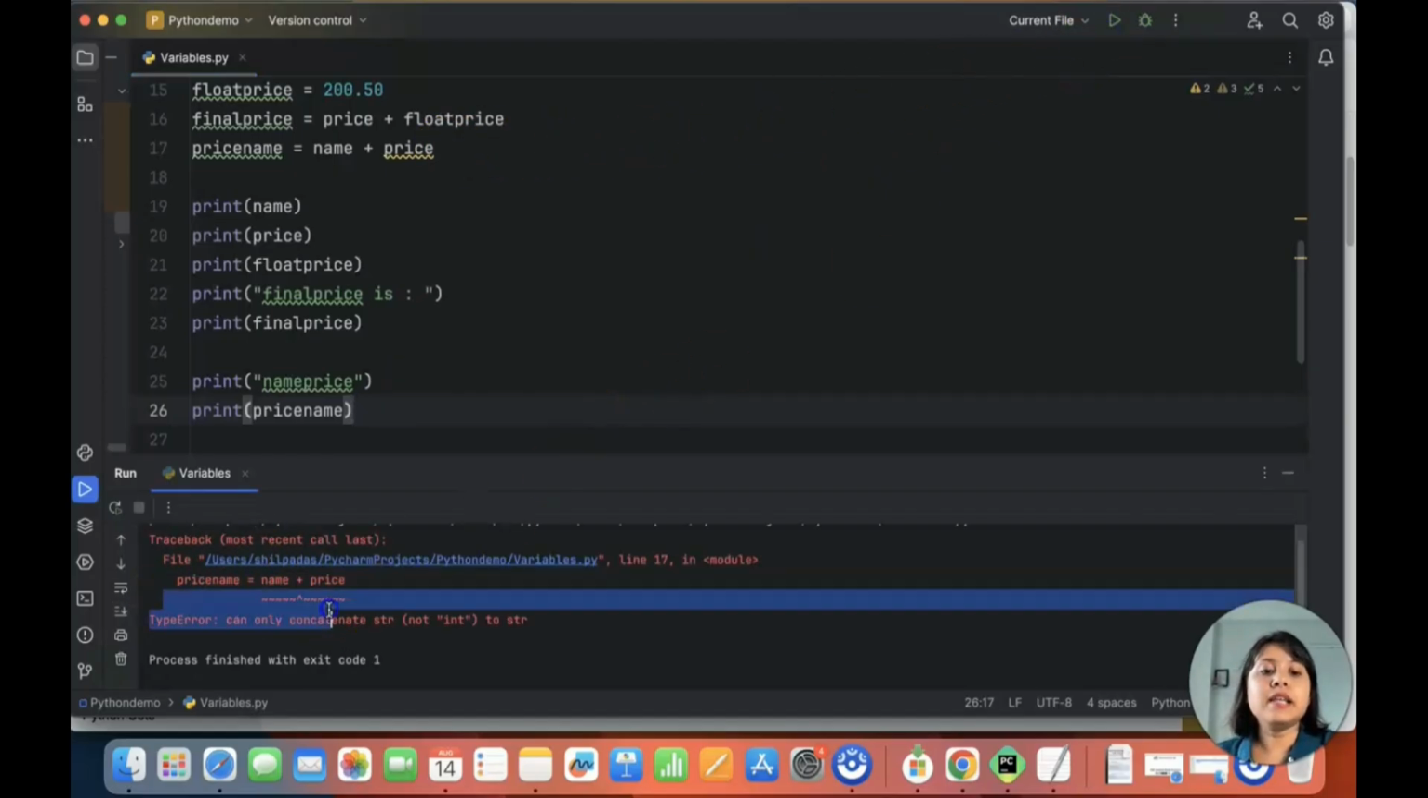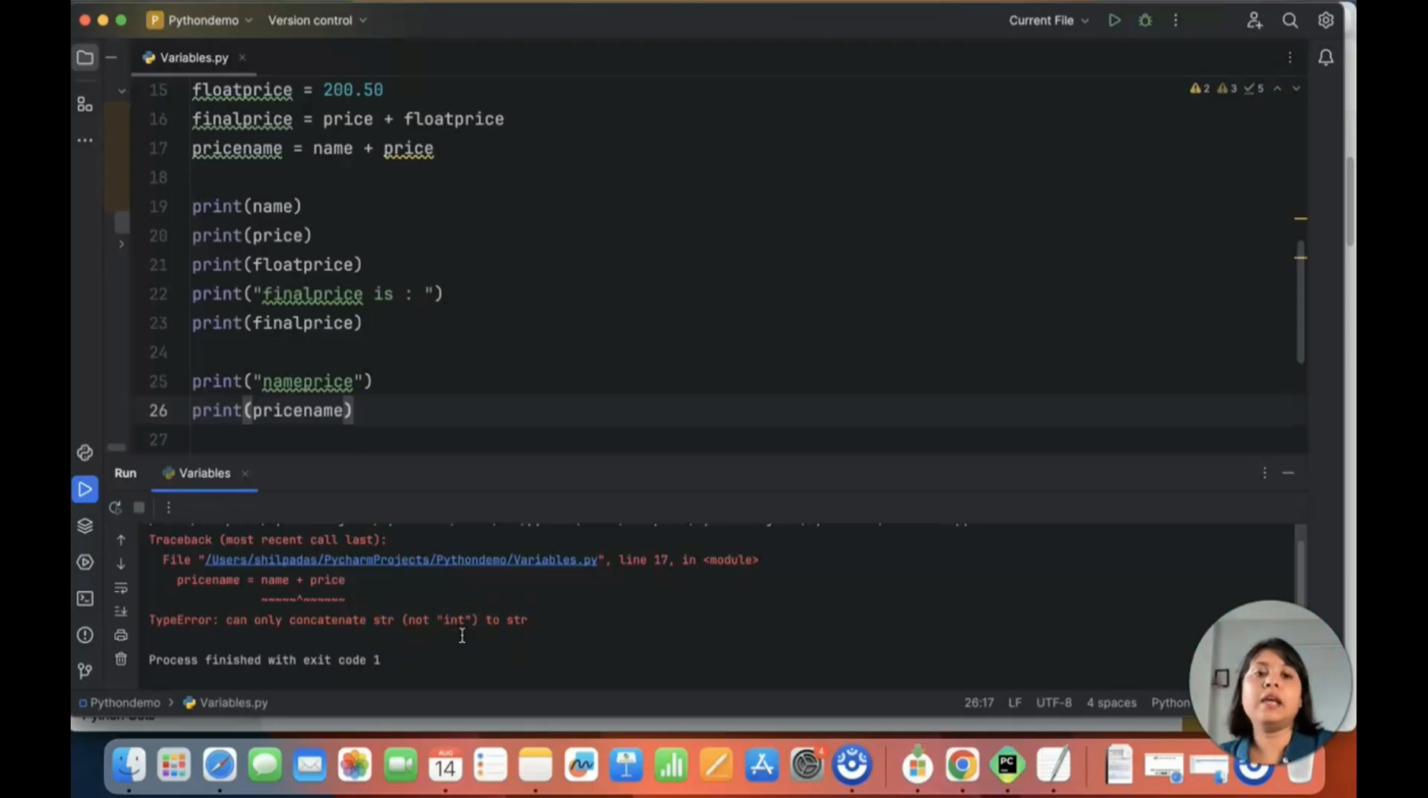See, it says price name is name plus price, but type error. What does type error mean? It can only concatenate string to string, not int. It means if you have a string data type and an integer data type, you cannot add an integer to a string, right? You can do 200 plus 200, you get 400. But you cannot do Shilpa plus 200, which is Shilpa 200. That's not possible. So how will you fix it?